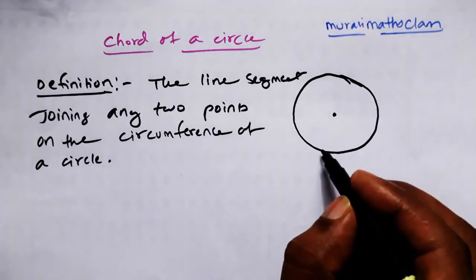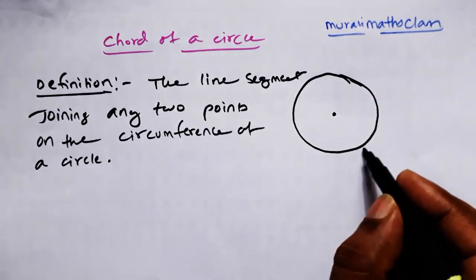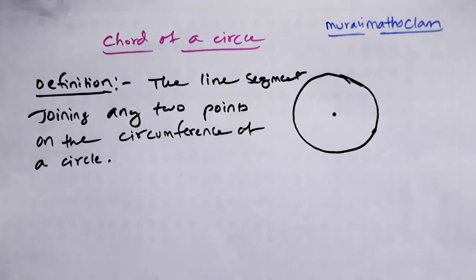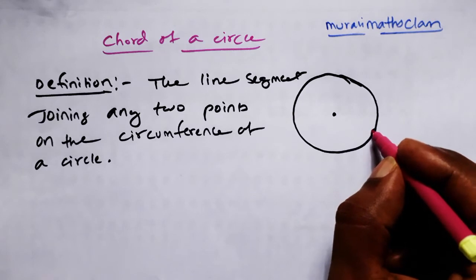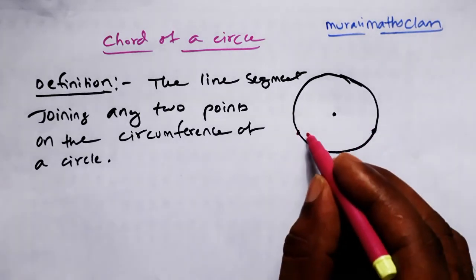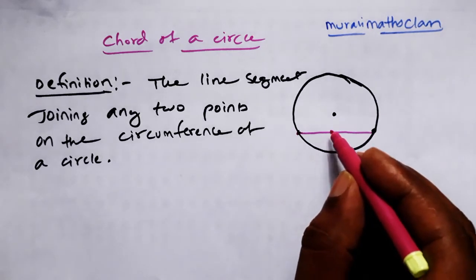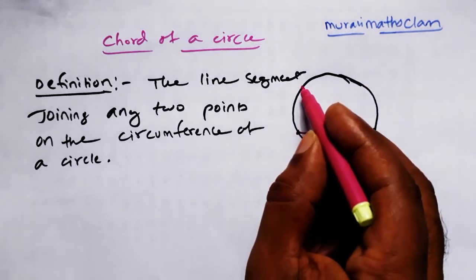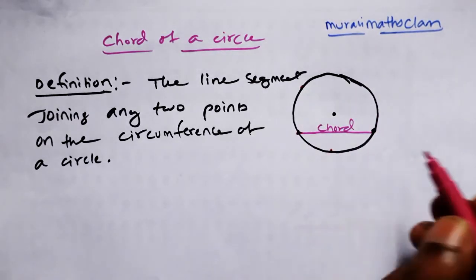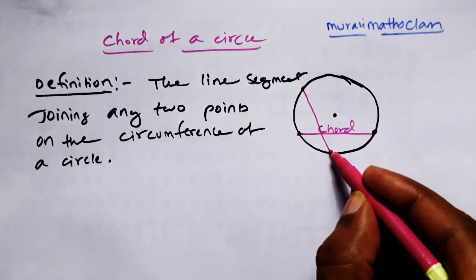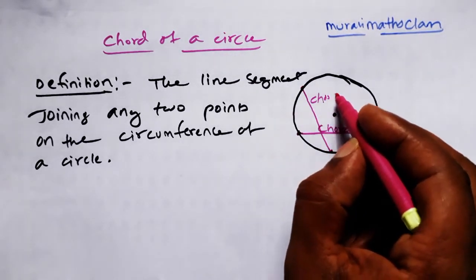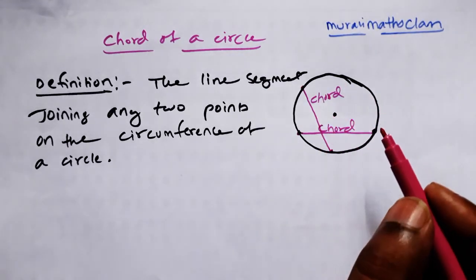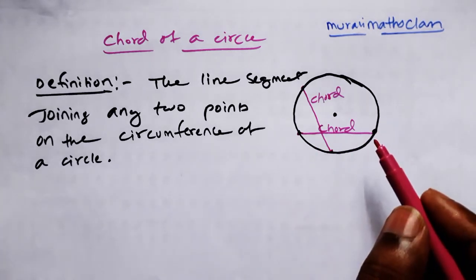So this is the circumference of circle. Outer boundary is there now. This is circumference of circle. On this you join any 2 points. Let us take one point here. Let us take a point here. So these 2 points if I join, so this is called as chord of a circle. Otherwise if I take one point here, one point here, so these 2 points if I join, I will get a chord of a circle. That's it. So any two points we need to join. That is nothing but chord of a circle.